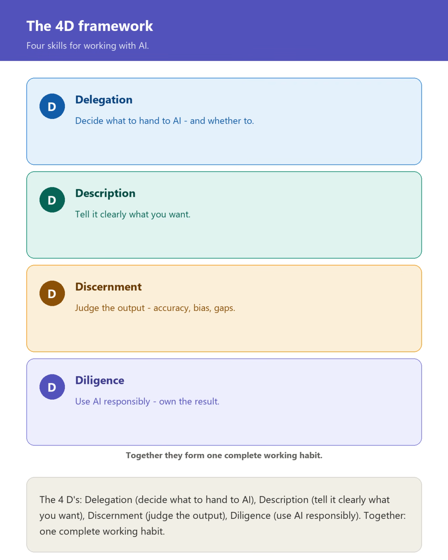Meet the 4Ds. Delegation, deciding what to hand to AI. Description, telling it clearly what you want. Discernment, judging the output. And diligence, using AI responsibly. Together they form one complete working habit.